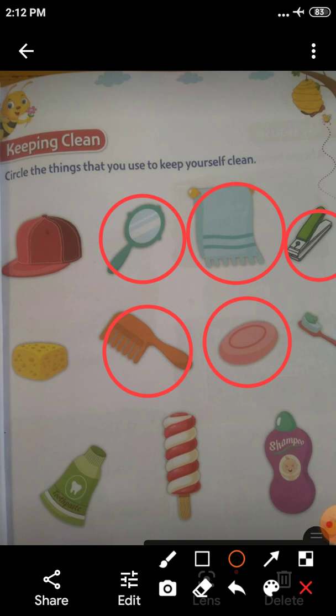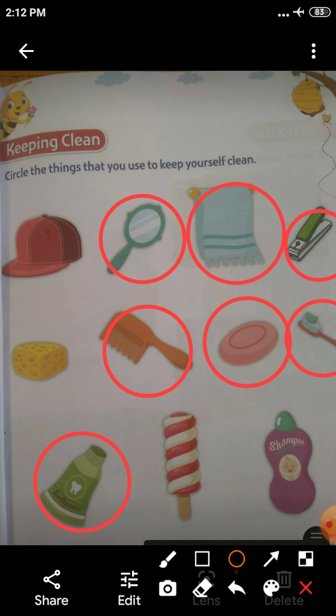Brushing our teeth every day. So this is also a cleaning property. So you have to put the circle. The image is toothbrush. The next one, toothpaste. Toothpaste is also very helpful for cleaning our teeth. Right? You have to put the circle on the image